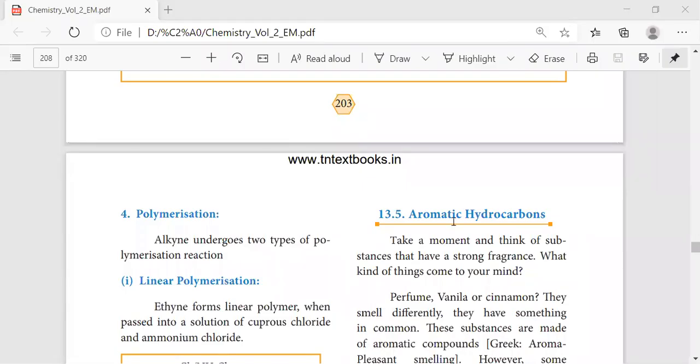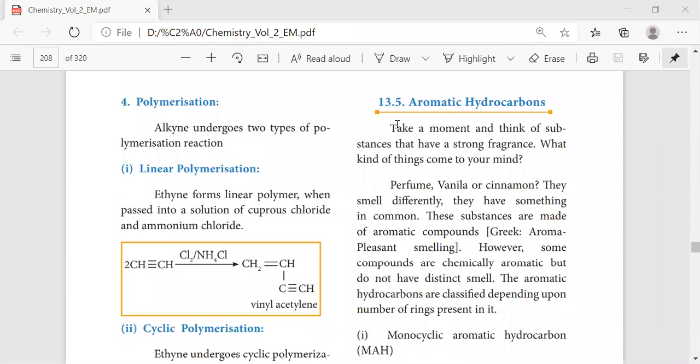Now we'll move on to aromatic hydrocarbon. Under aromatic hydrocarbon, let us see the basic introduction of this. The word aroma refers to a pleasant smelling or sweet smelling compound. Here, the aromatic compound will have strong fragrances.